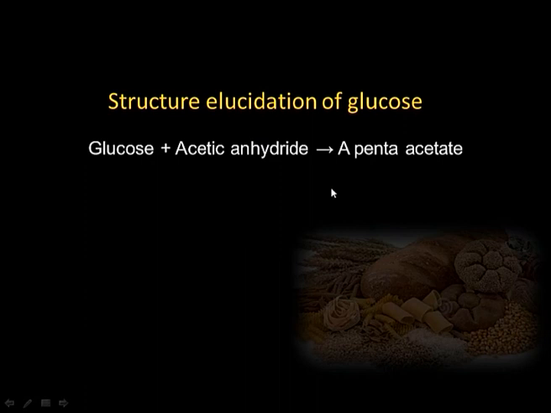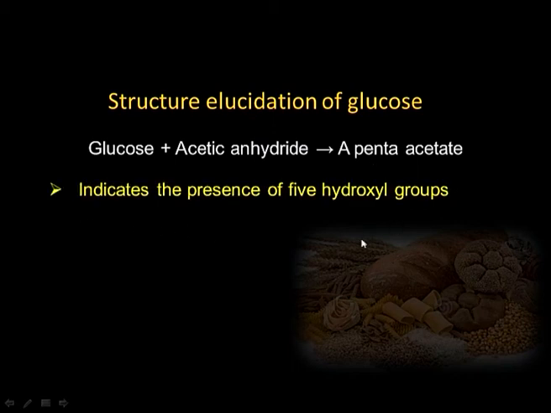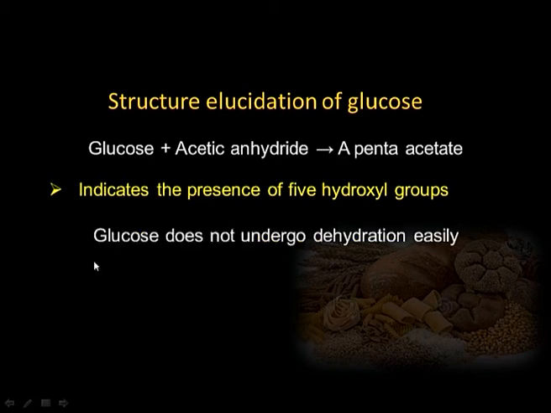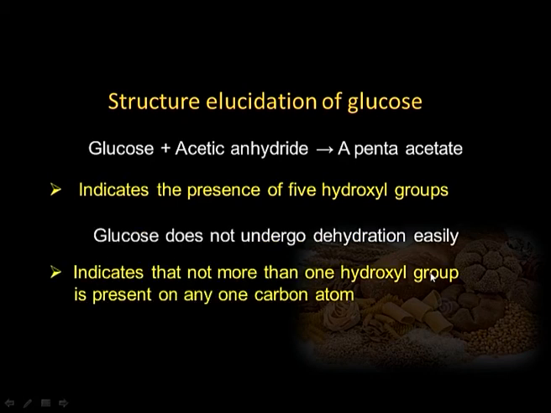Then glucose reacts with acetic anhydride to give a product which was found to contain 5 acetyl groups, meaning a pentaacetate was formed, and this indicates the presence of 5 hydroxyl groups. Also, glucose does not undergo dehydration easily. So, that indicated that more than one hydroxyl group is not present on any carbon.